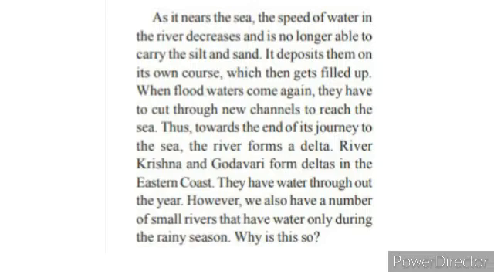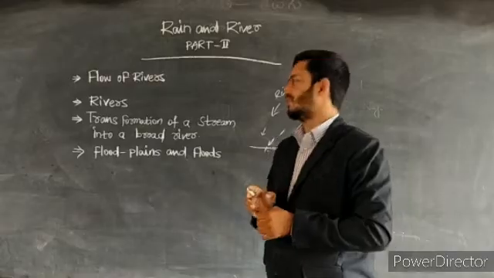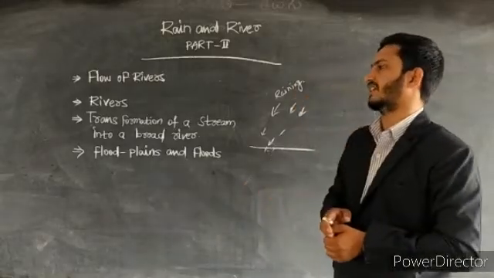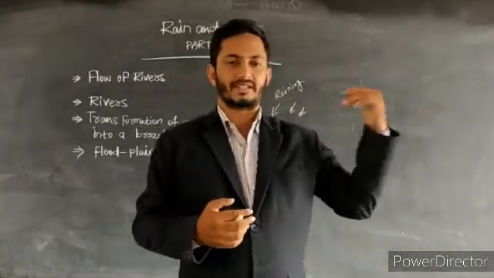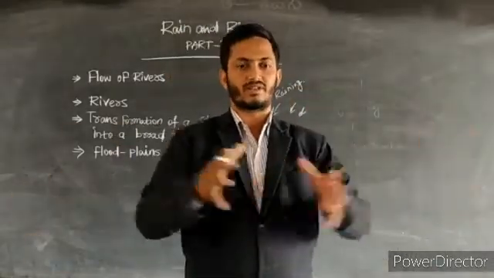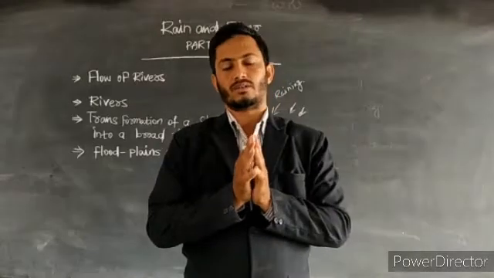They have water throughout the year. However, we also have a number of small rivers that have water only during the rainy season. Why is this? The question mark was given on page number 15. When heavy rains come continuously, the water through the several rivers joins into the seas.